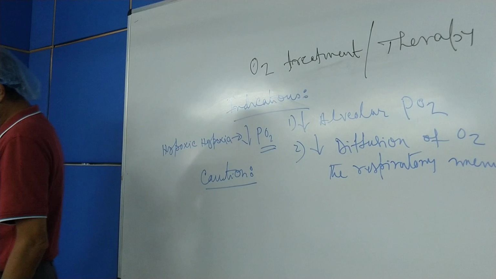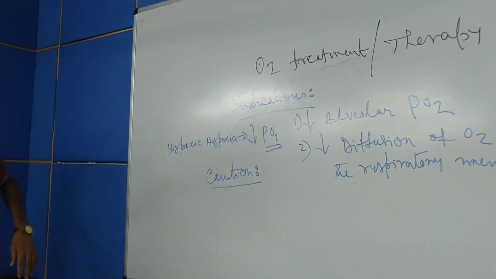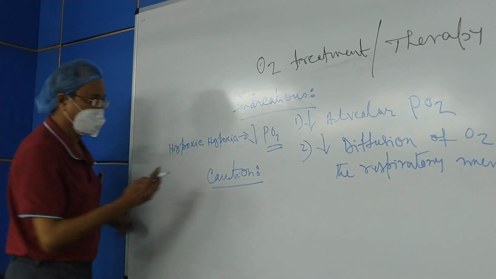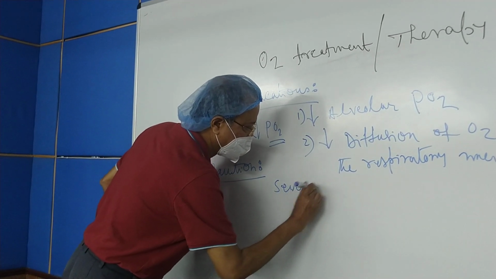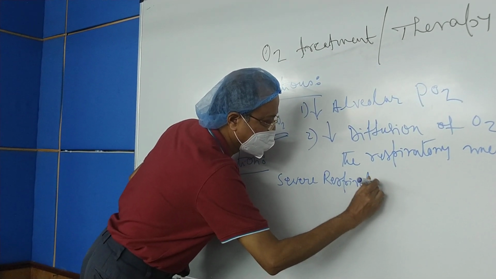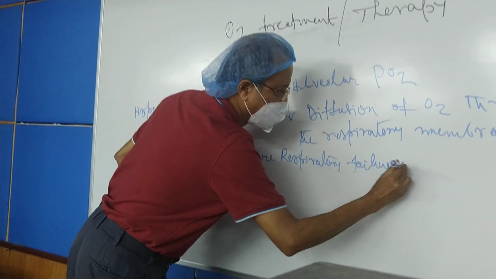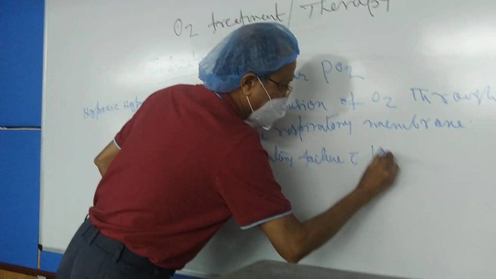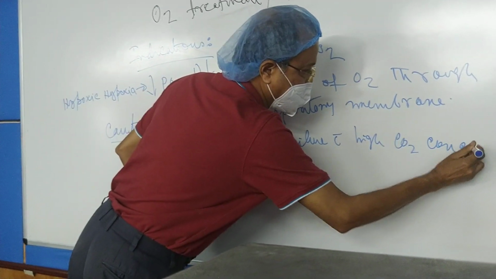The caution is that whenever there is severe respiratory failure with high carbon dioxide concentration in the body.